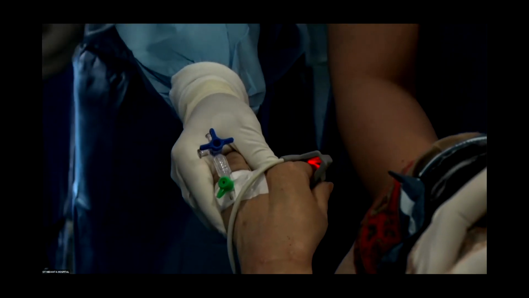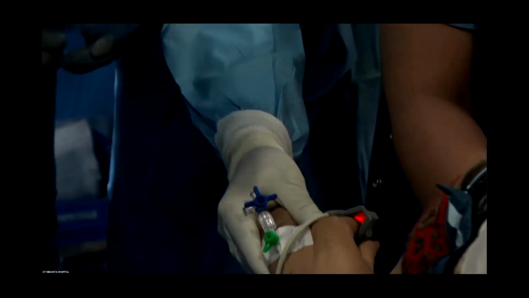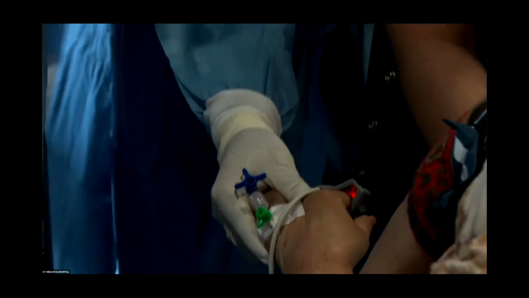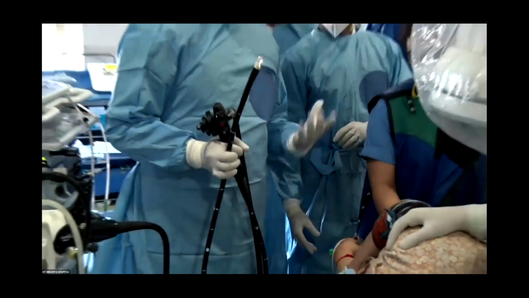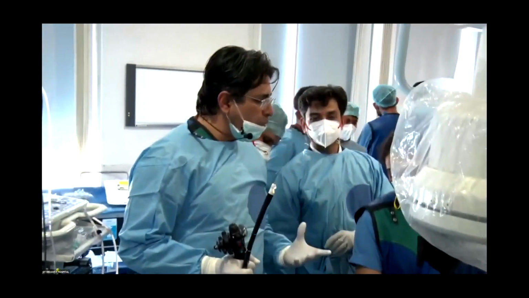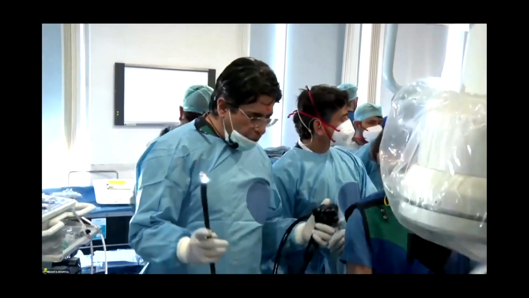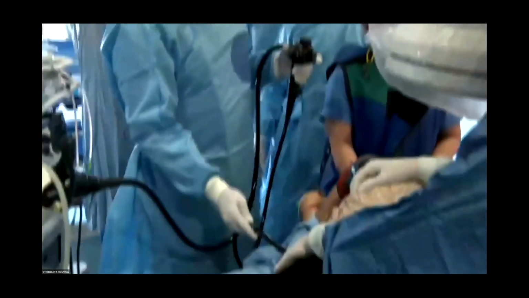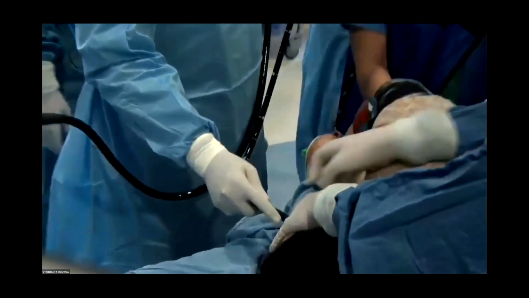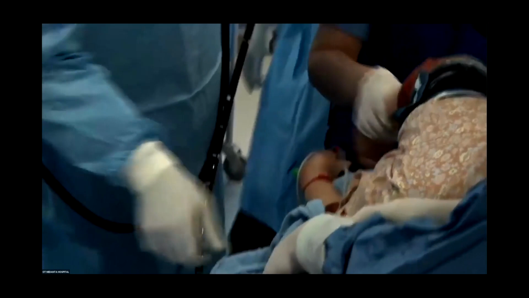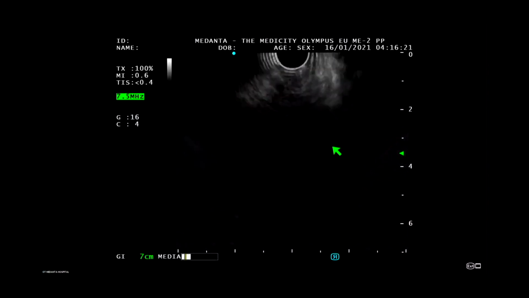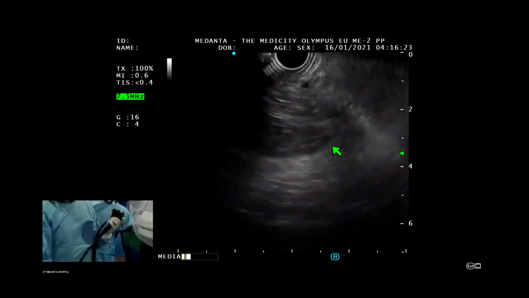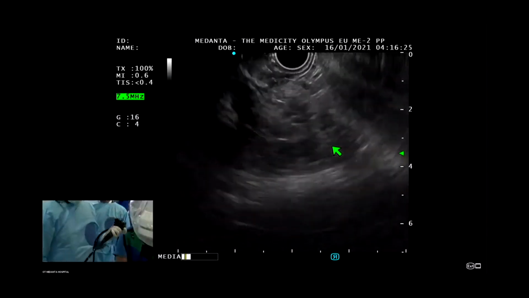So Ashwani, we are using the SonoVue. The two important contrast agents available are Sonazoid and SonoVue. In our country, SonoVue is available. We are using 5 cc of the SonoVue in this case. We'll just focus the lesion and then plan our impression. Let me just go to the head of the pancreas to complete, and then I will concentrate on the FNA technique as well as on the contrast.